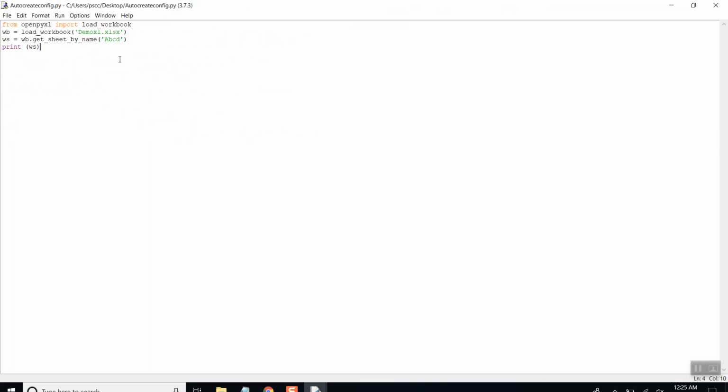In this worksheet, we need to access the data which we put in the rows of this Excel.